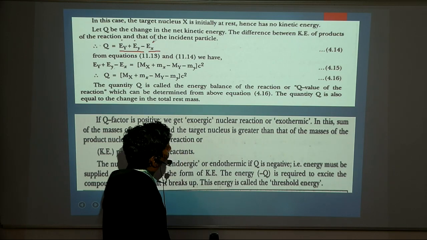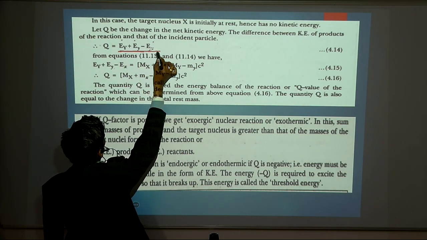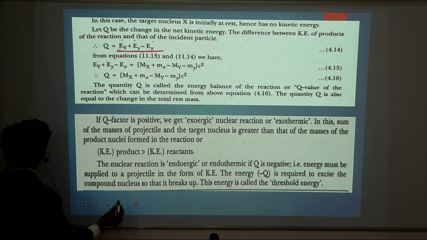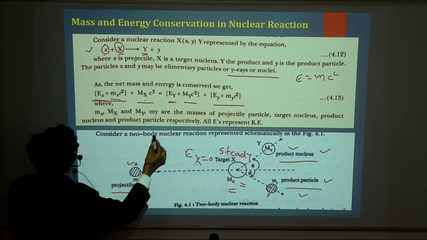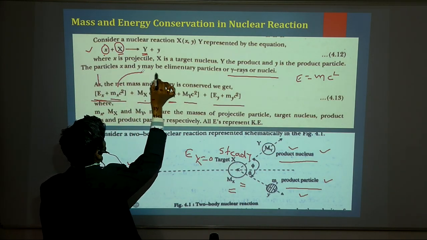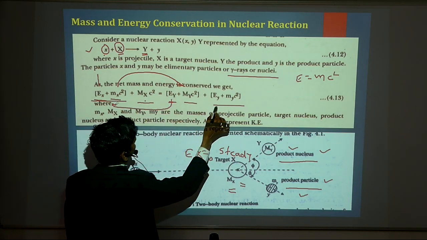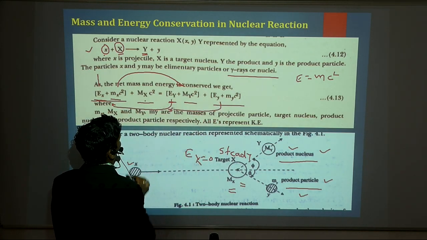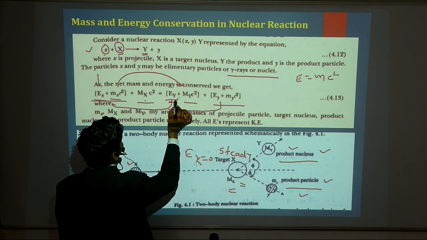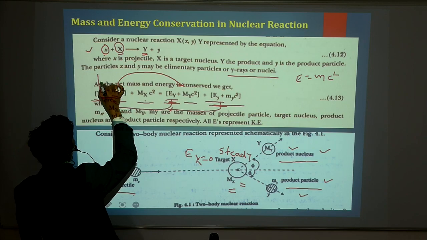Okay, and we know that in the earlier reaction, we want to find out this value. So what we have done, we are taking this to the right side, again sending this to the left side, and this term to the left side. Or you can say EY plus small ey minus this EX.